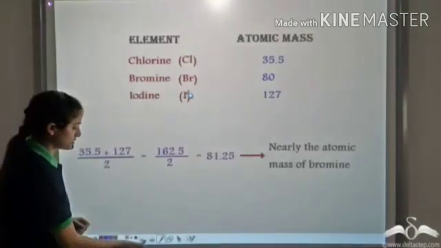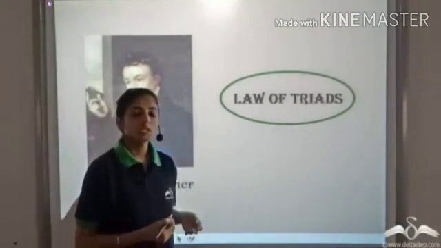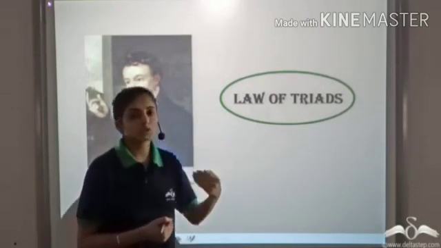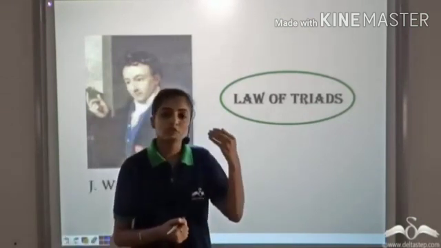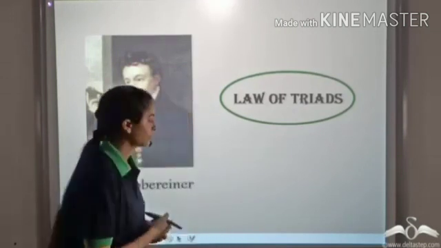Based on these observations, Dobereiner gave the law of triads, according to which when three elements belonging to a triad are arranged in increasing order of atomic mass, the average of the first and the third element gives the atomic mass of the middle element.